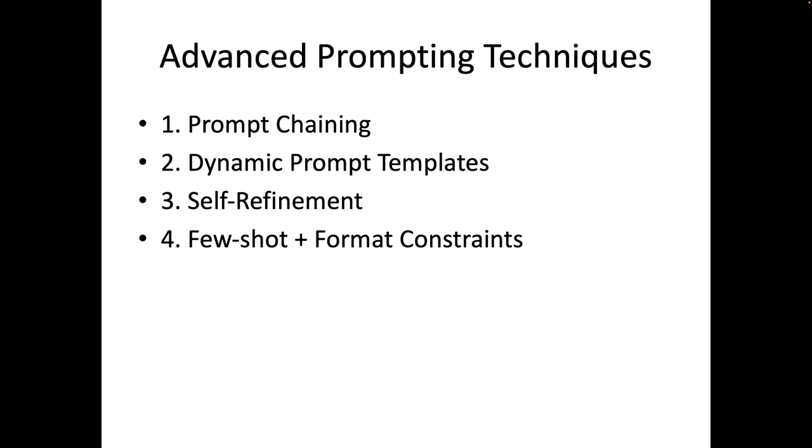So when you send the first prompt, it gives you three ideas, and then your second prompt is, hey, take the output of my first prompt, and write a business plan for the second idea. So you're chaining your prompts so that they happen in sequential order. So that's the first technique. It's very, very useful, especially when you're writing big prompts for enterprise use cases. So I highly recommend you think of this.